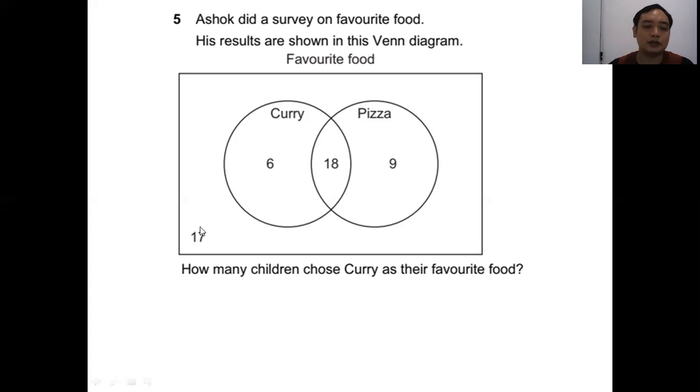And this 17 represents the number of people that don't like curry or pizza. So in here you can see 6 is the number of people that only like curry, plus 18 is the number of people that like both curry and pizza. So you get 24 children.